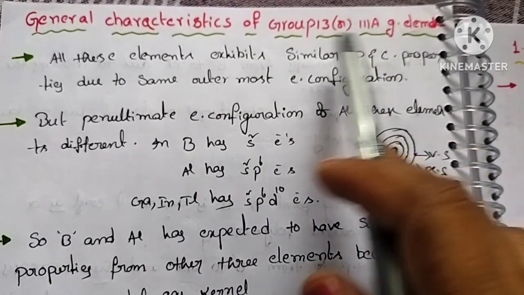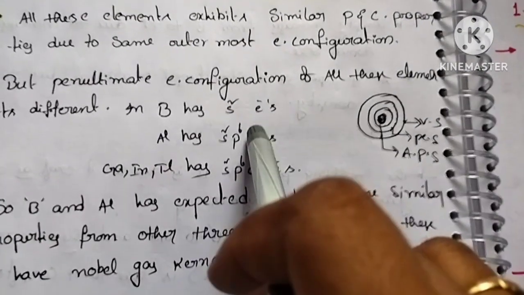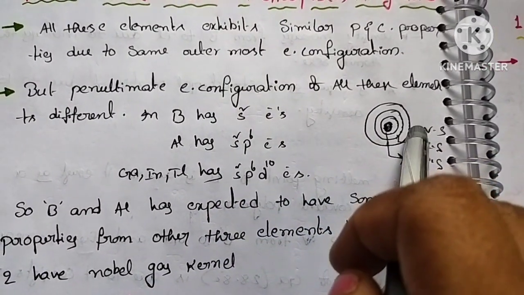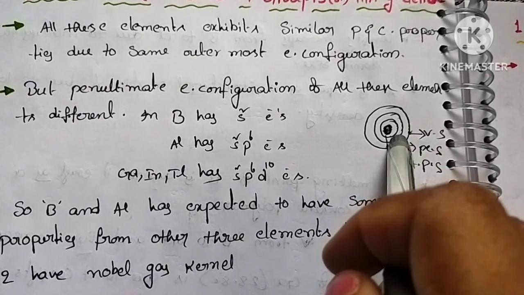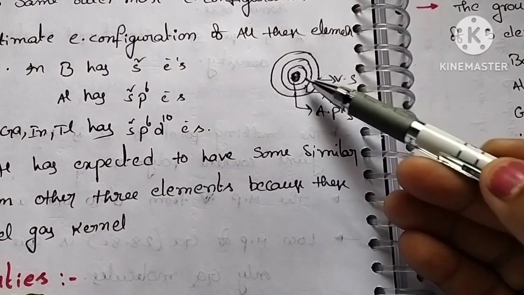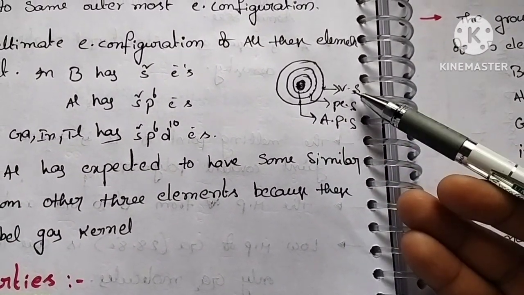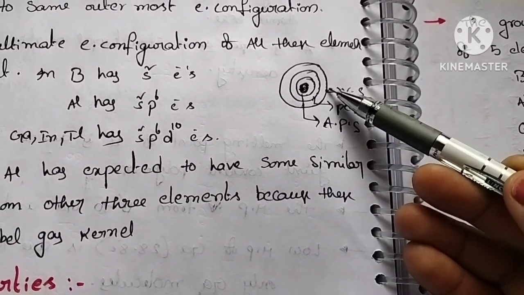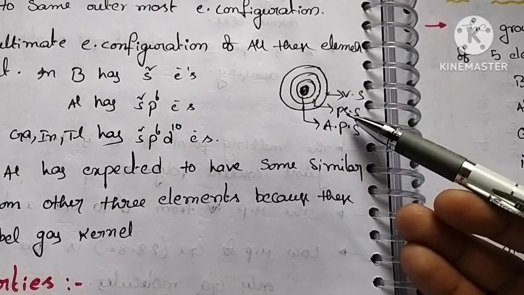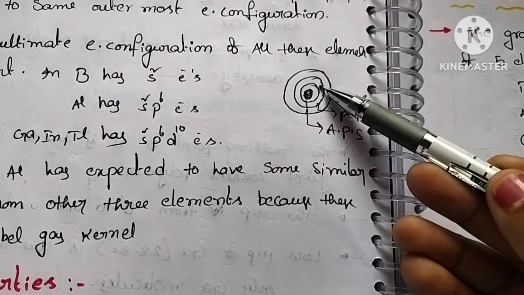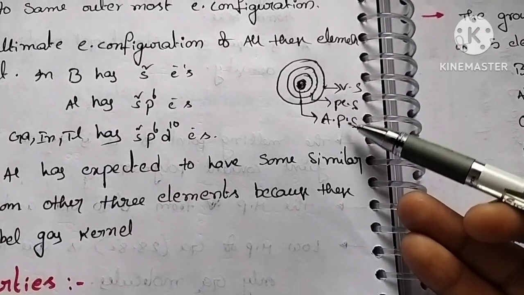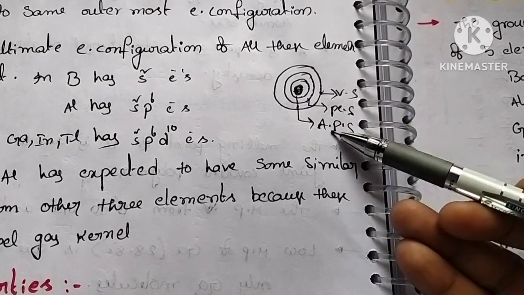So but coming to the penultimate shell, what is the penultimate shell? Penultimate shell means the shell just before the valency shell is called the penultimate shell. Here, the last shell we call the valency shell, isn't it? The shell just before the valency shell is called the penultimate shell, and the shell just before the penultimate shell is called the anti-penultimate shell. These three points are the important points.